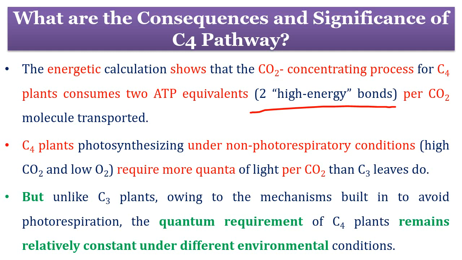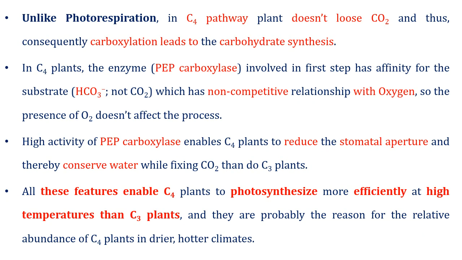But unlike C3 plants, owing to the mechanism built in to avoid photorespiration, the quantum requirement of C4 plants remains relatively constant under different environmental conditions. Unlike photorespiration, in C4 pathway, the plant doesn't lose carbon dioxide, and consequently carboxylation leads to carbohydrate synthesis.